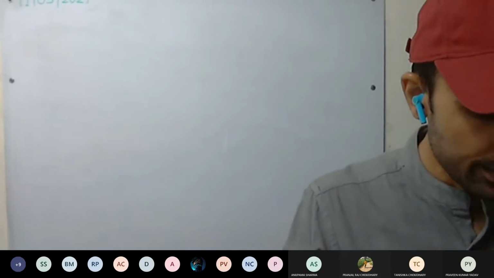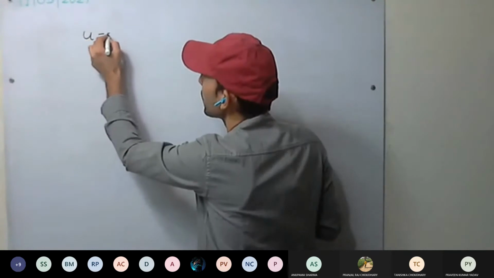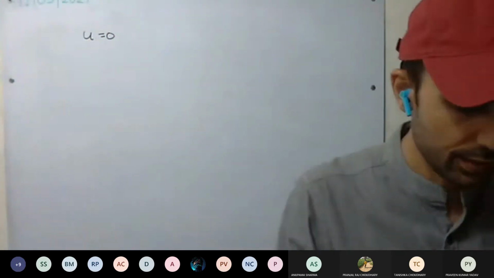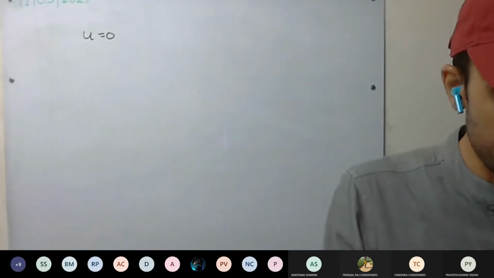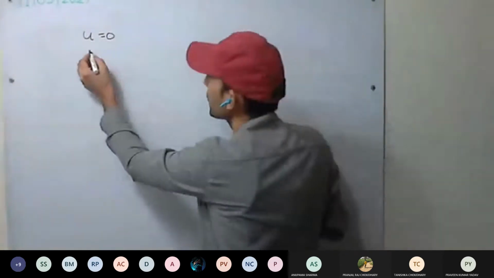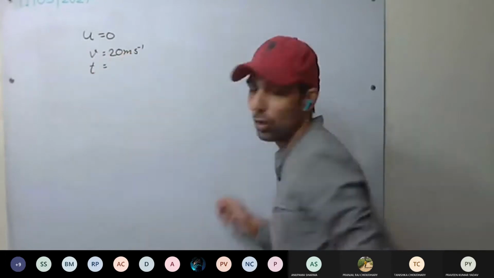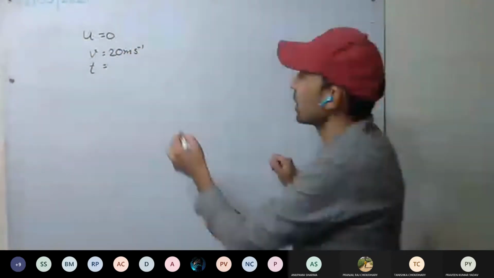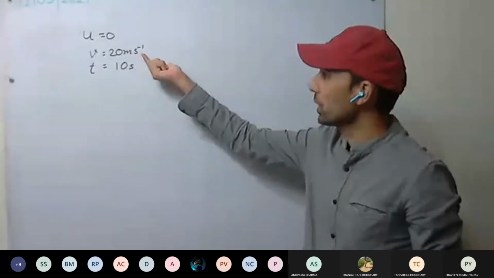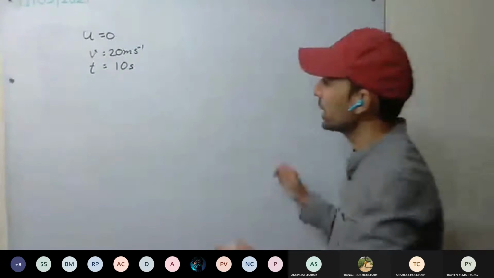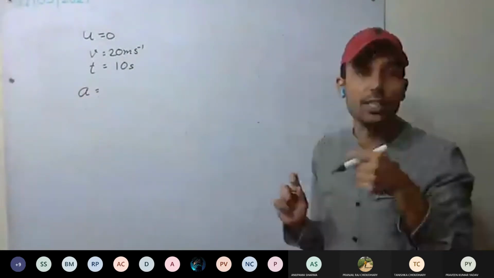Suppose the car is initially at rest, which means u equals 0. This is our initial velocity. On starting it acquires a velocity of 20 meter per second, so the final velocity is 20 meter per second, in a time interval of 10 seconds. So it took 10 seconds to acquire velocity from 0 to 20 meter per second, and we have to calculate the acceleration. We have to find the change in velocity per second.